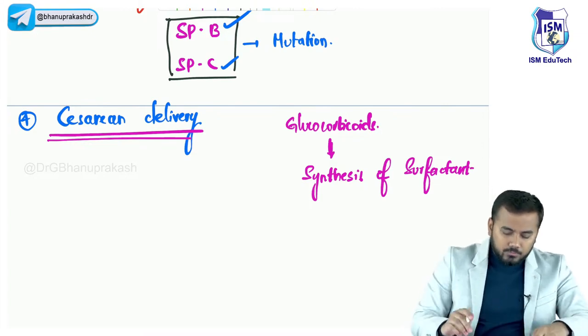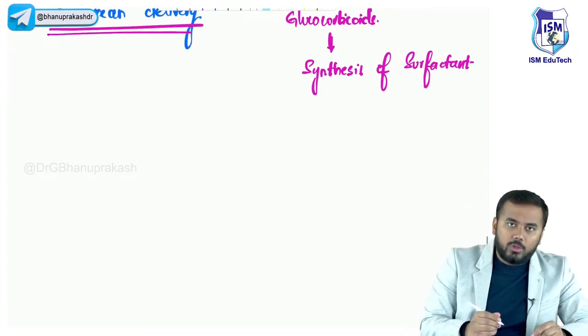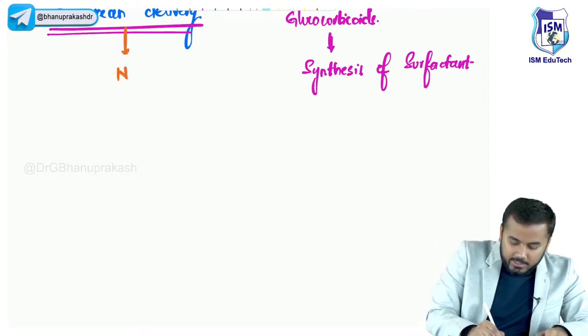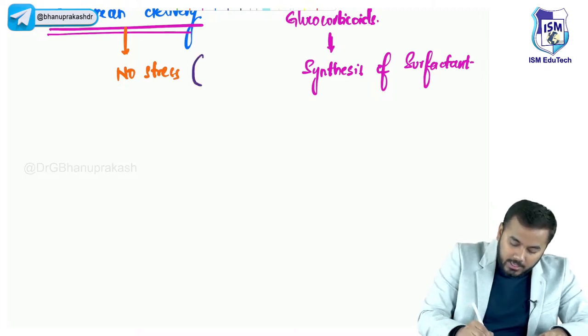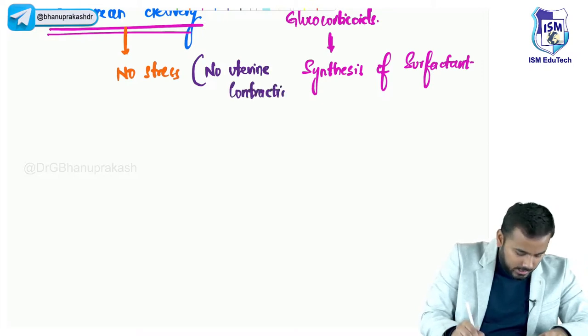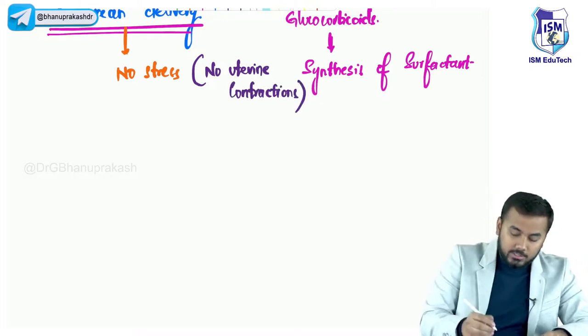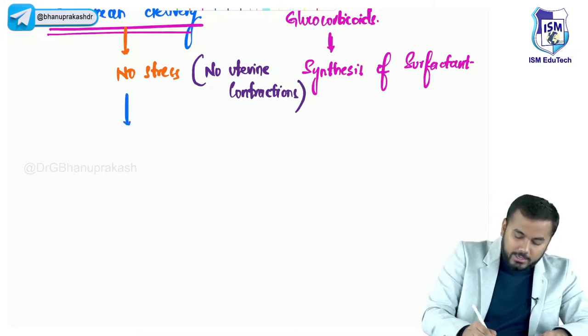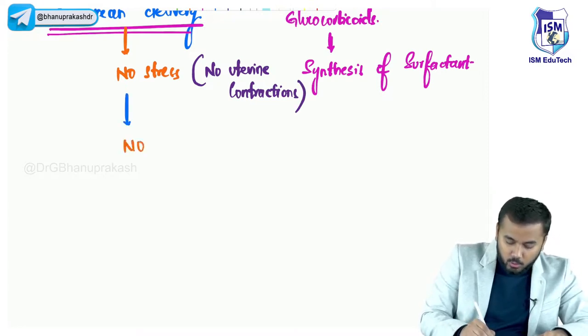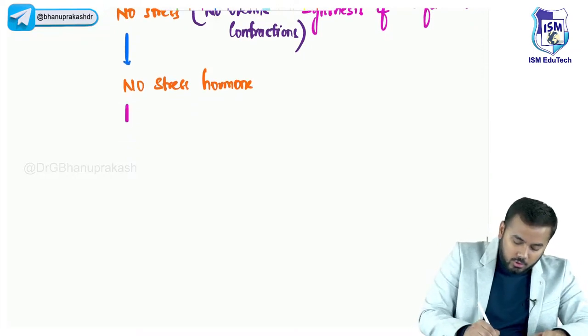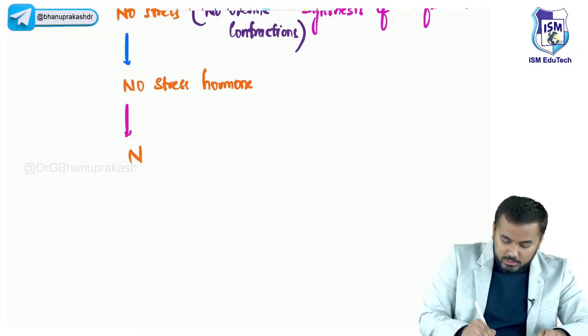Okay, so let us write down whatever we have told. In cesarean section, what is happening is that there is no stress. No stress means what? There are no uterine contractions. So whenever there are no uterine contractions, there is no stress, and obviously no stress hormone is released. So when the stress hormone is not released, what is going to happen? No synthesis of surfactant.